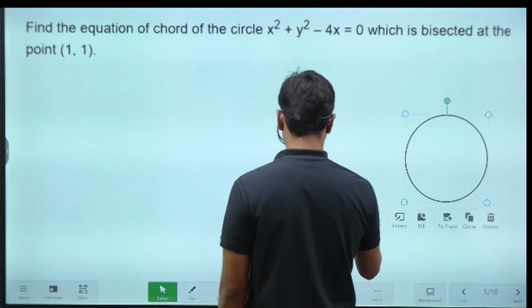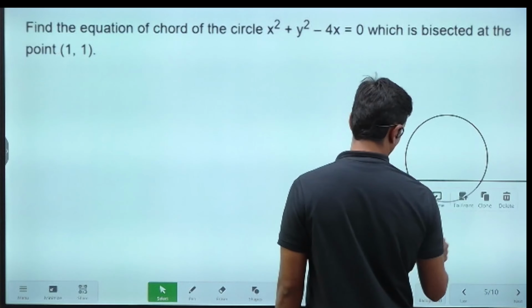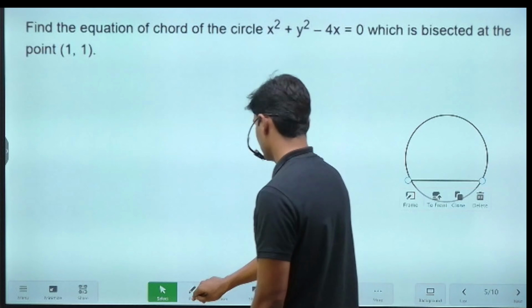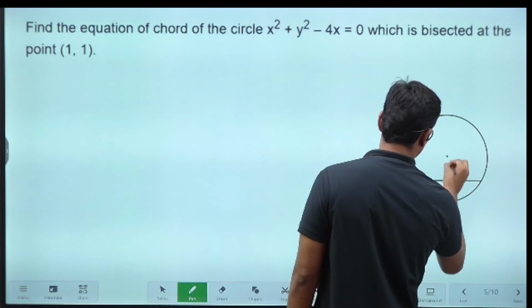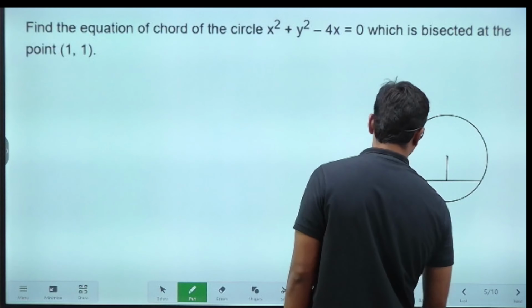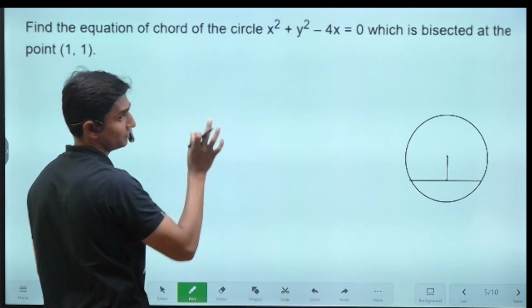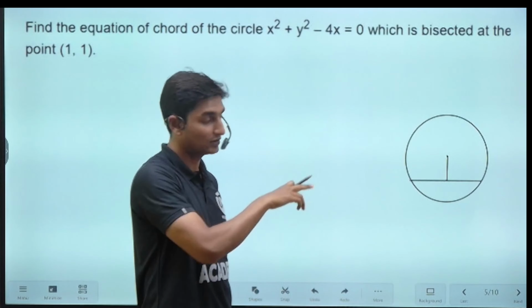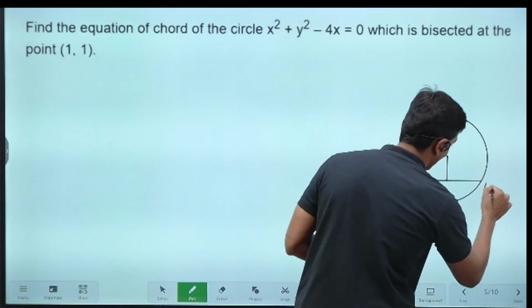Suppose this is a circle, and once again, no need to draw the diagrams guys in your examination. For your explanation, in order to understand, we are dealing with this one. What the question says is we have to identify the equation of the chord of this circle, not of the circle, but of the chord. Suppose this is A and this is B, AB is nothing but the chord of this circle.